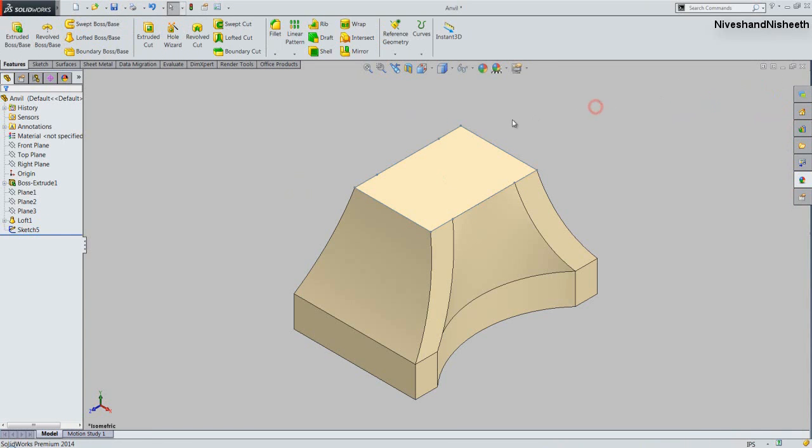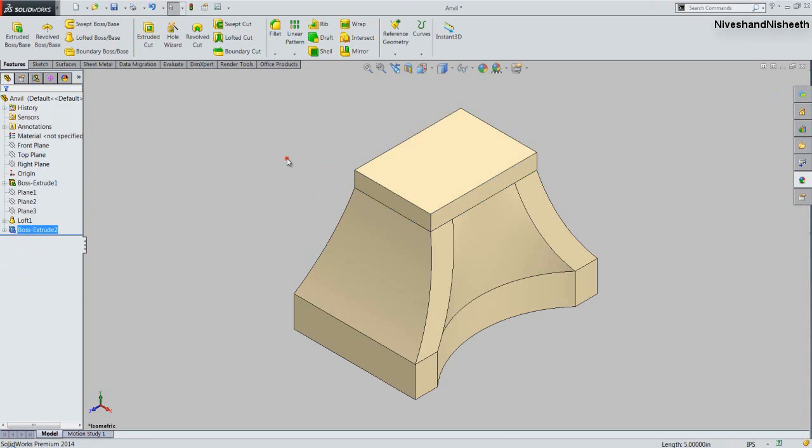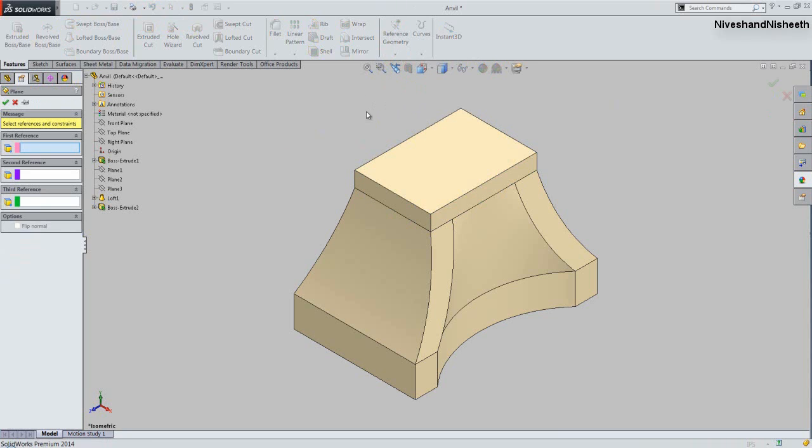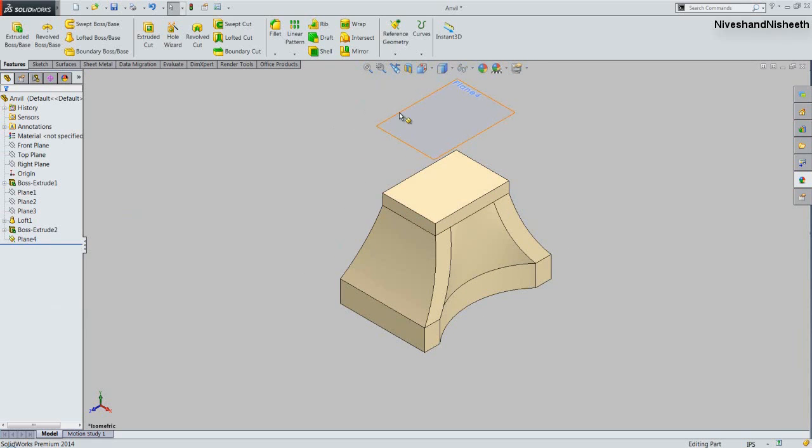Okay, activate the Extruded Boss Base command and fix the depth value 1 inch. Click OK. Now see. Now we will create a new plane at an offset distance value 5.5 inches from this face. Okay, let's start the sketch over this plane.